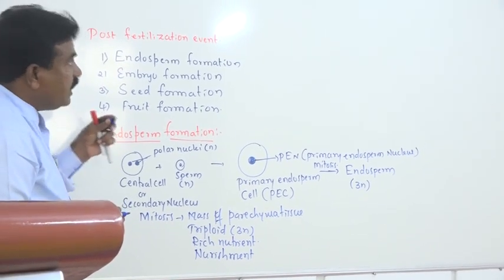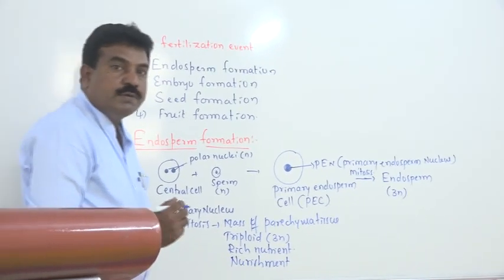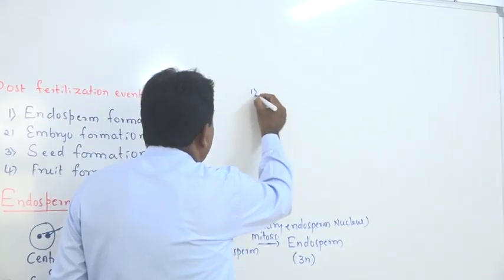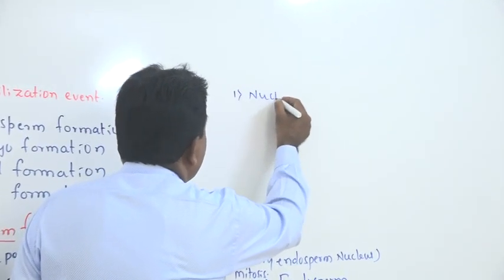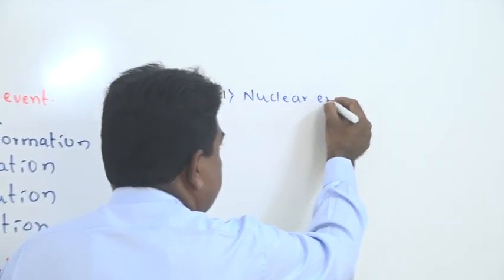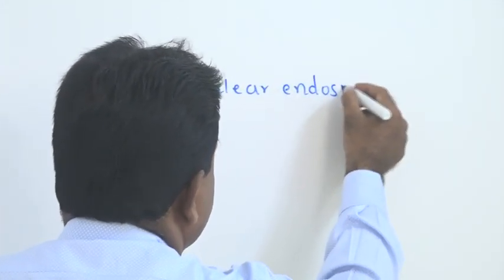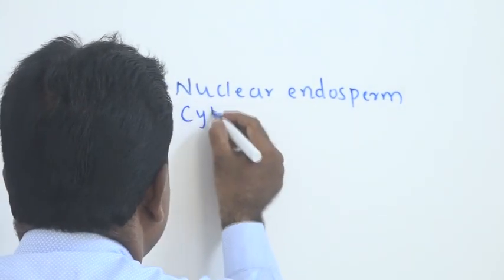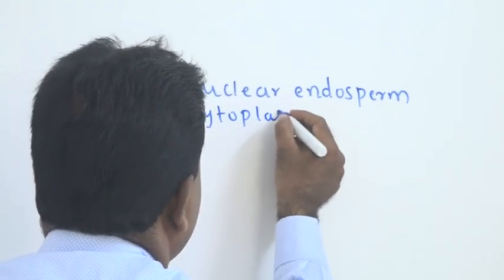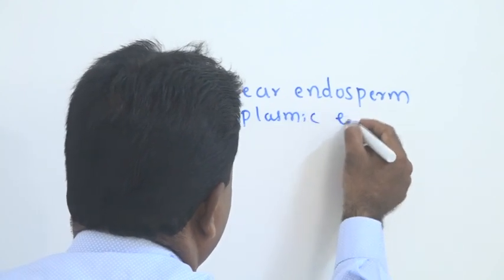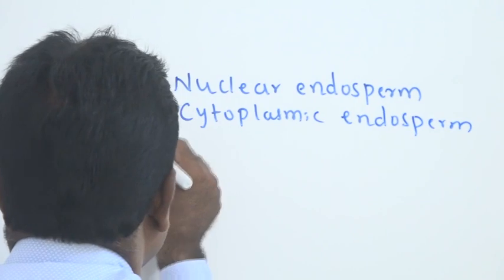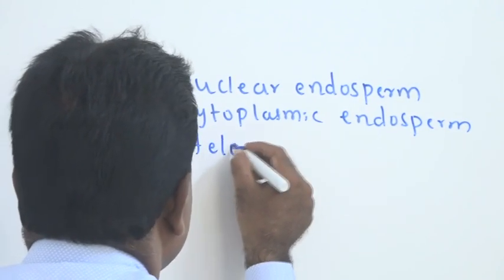Then there are three different types of endosperm formation we see in the plant kingdom. One is nuclear endosperm. Second one, cytoplasmic endosperm. Then helobial endosperm.